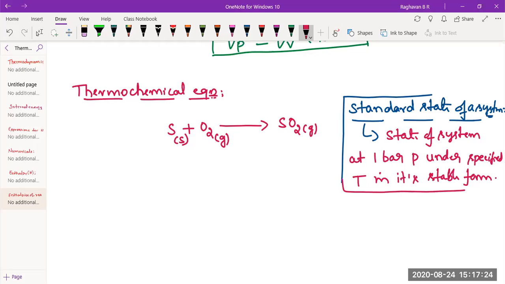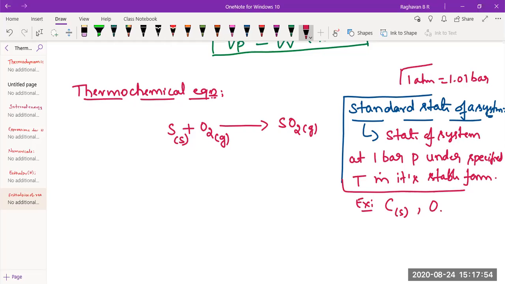Okay, we'll take an example. What is the standard state of carbon? Carbon under normal conditions. 1 atmosphere in terms of bar is 1.01 bar. It is almost the same. Now, at 298 Kelvin, under 1 bar pressure, what is the physical state of carbon? Solid. So the standard state of carbon is solid.